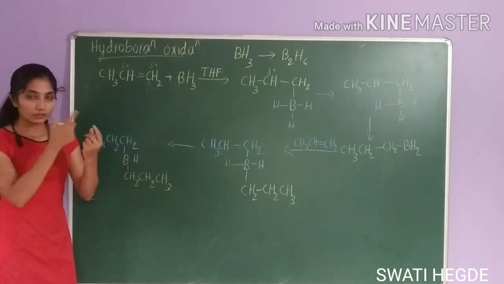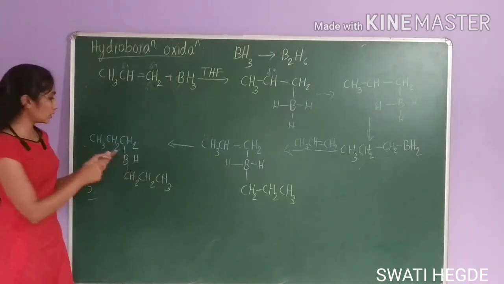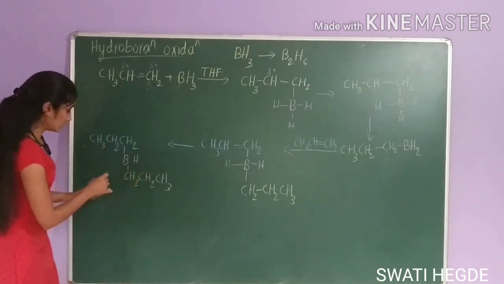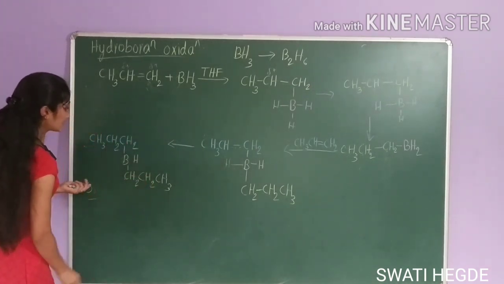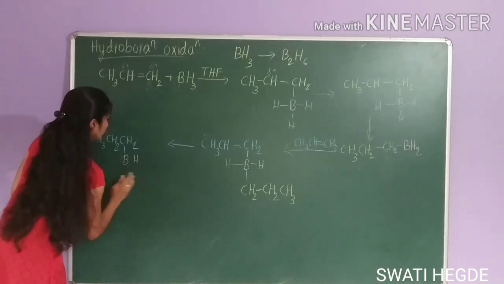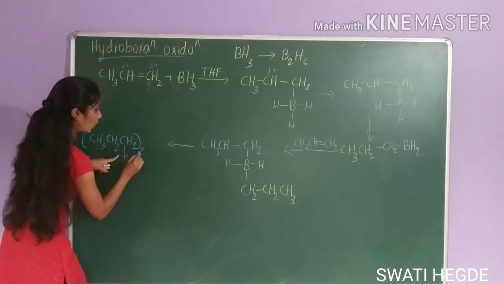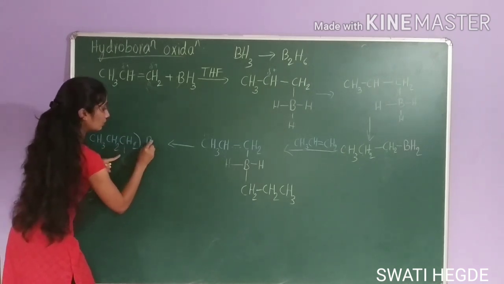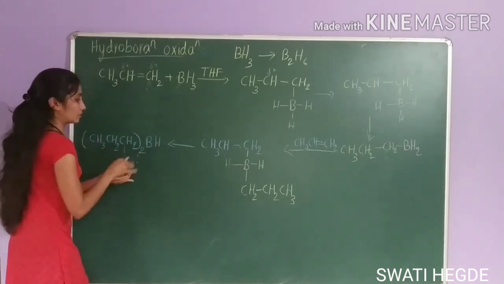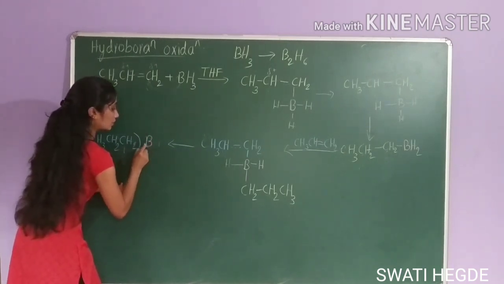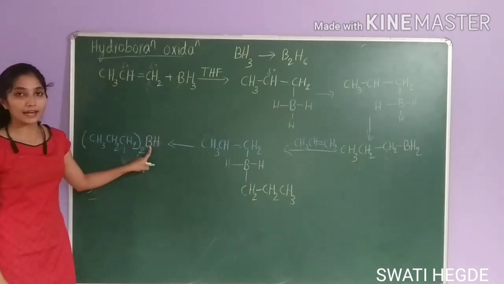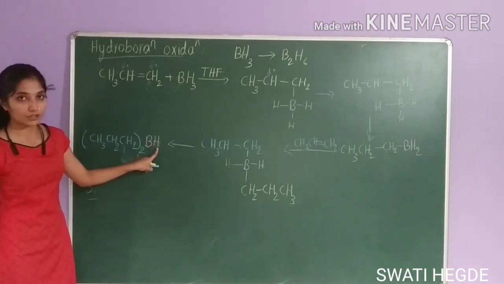Can I write it as single product? Okay, let me write it like this. CH3, CH2, CH2 twice, here BH, or for your convenience, I'll write it in different color, BH.